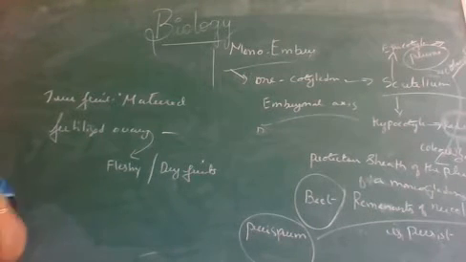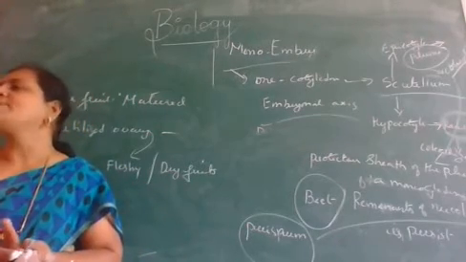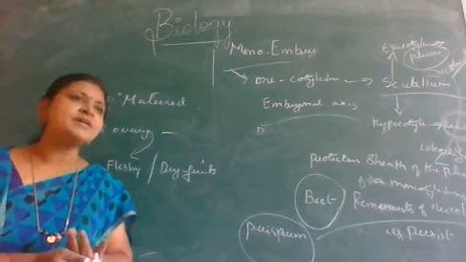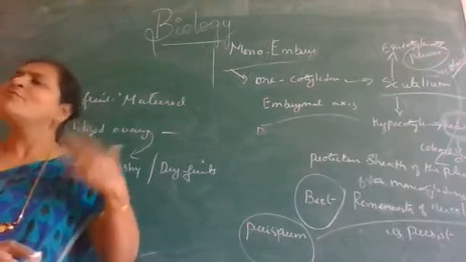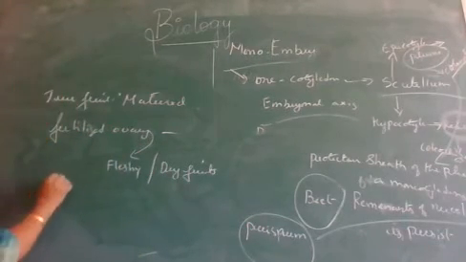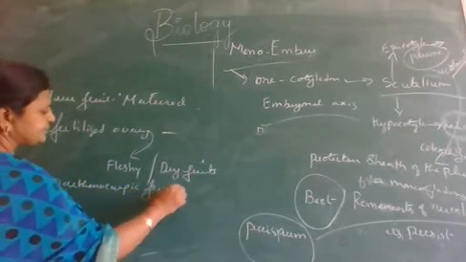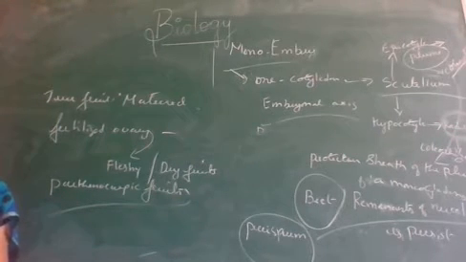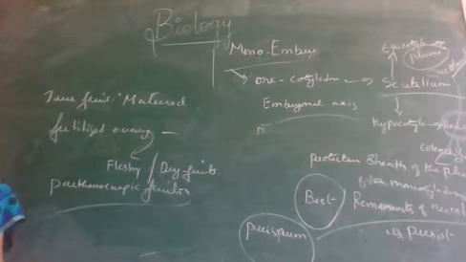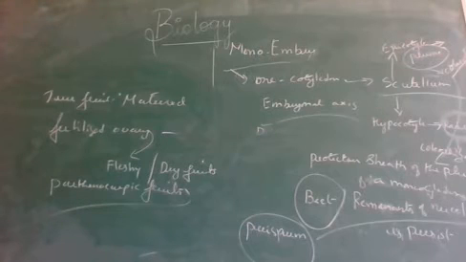Sometimes, by applying different types of plant hormones, we can induce the ovary to directly develop into a fruit, commonly called a parthenocarpic fruit. Parthenocarpic fruits are those which develop from the ovary without undergoing fertilization.